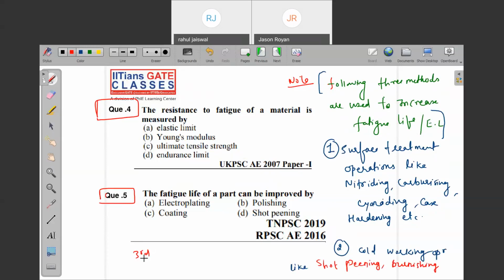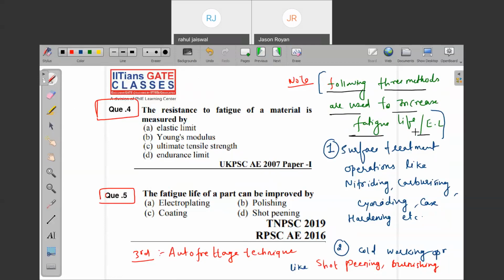What is the third method? Note down the autofrettage technique. Have you heard this name, or have you heard these terms in the production subject? We basically use these three methods to increase the fatigue life or endurance limit of a component.